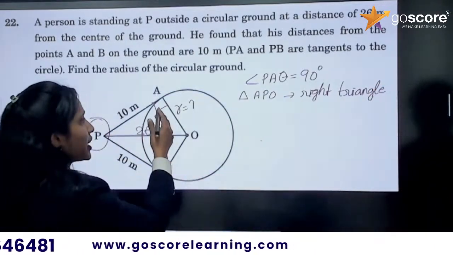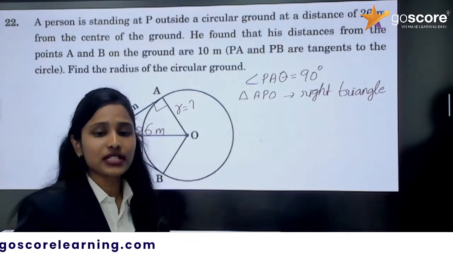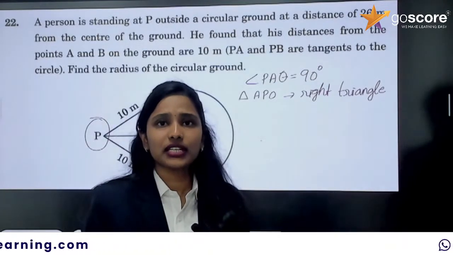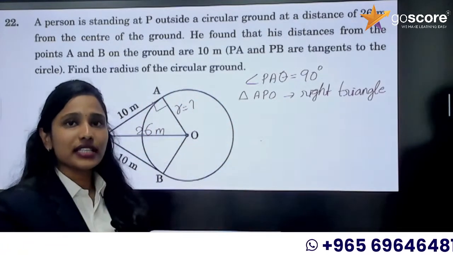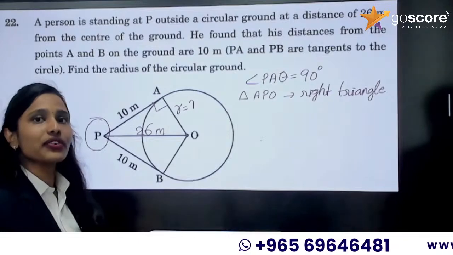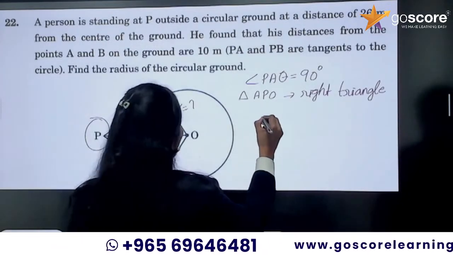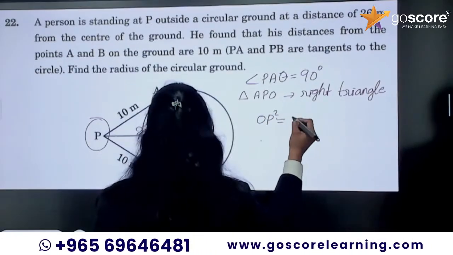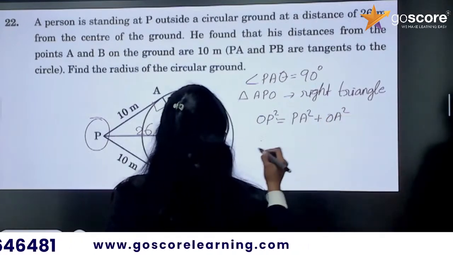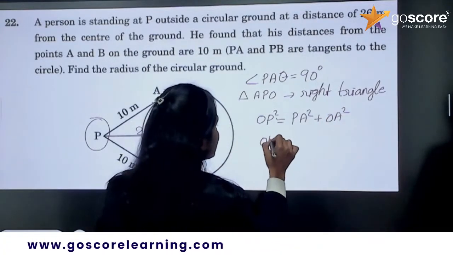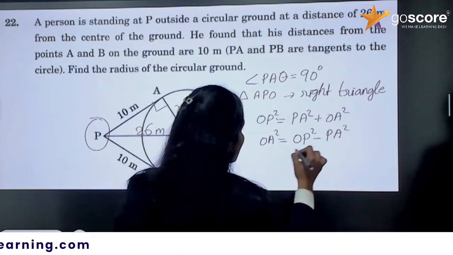We need to find one side of a right triangle and we have two other sides. So which theorem will you use? The Pythagoras theorem, right? When we have to find one side of a triangle and we have two other sides, we can use Pythagoras theorem. So Pythagoras theorem is OP square equal to PA square plus OA square, and we need to find OA, so OA square is equal to OP square minus PA square.